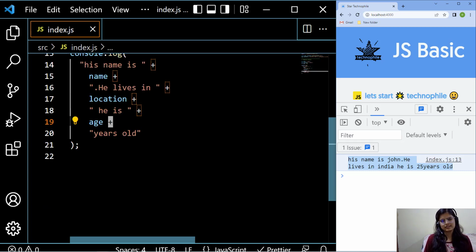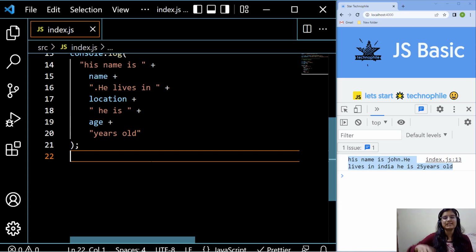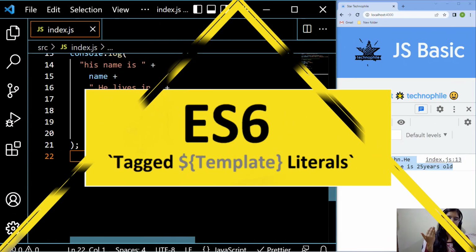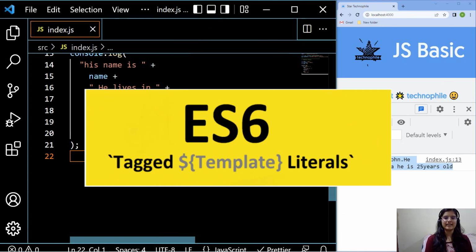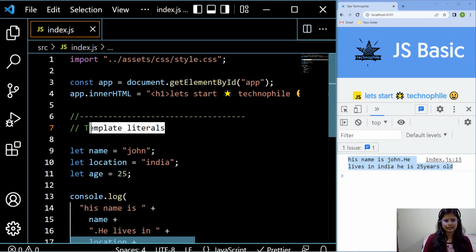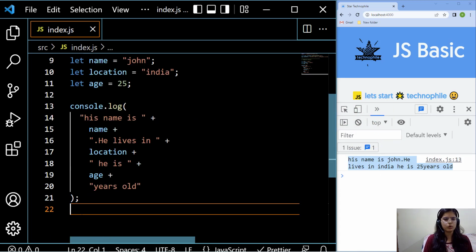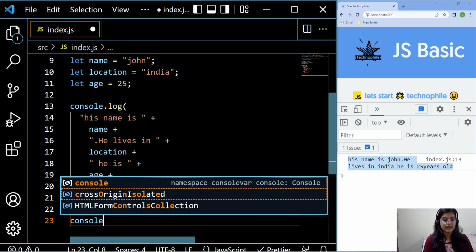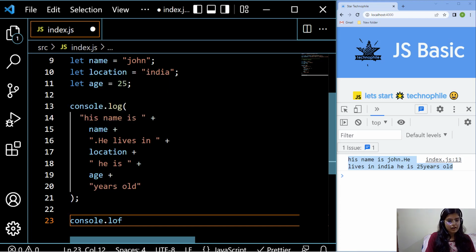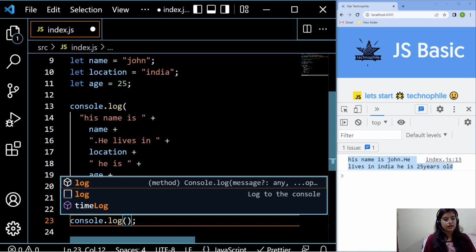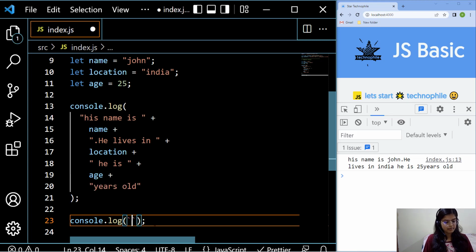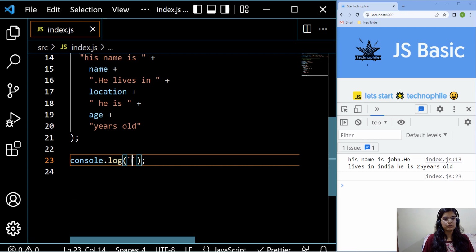So for this purpose, or for removing this tedious task, one feature is introduced in ES6 syntax, that is nothing but a template string. Its name is template literal or template string; we can say either. How exactly it looks, I want to give you an example like that: console.log. A template literal starts with a backtick like that. This is a backtick. Now you are going to write like that.